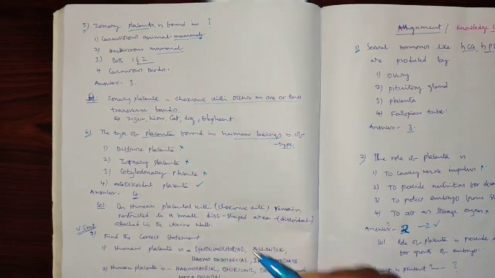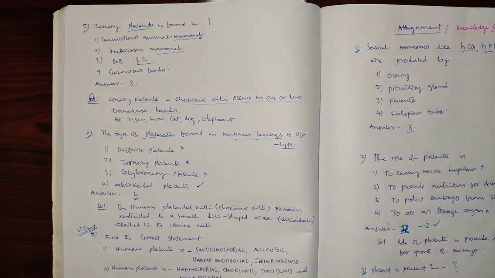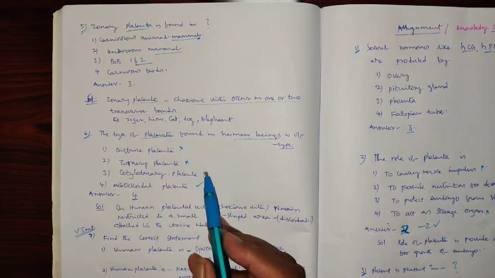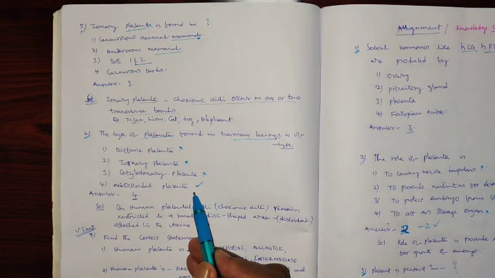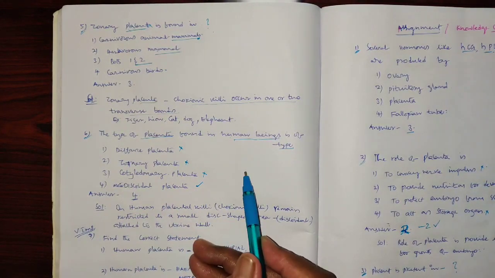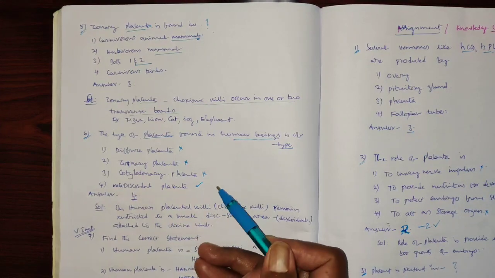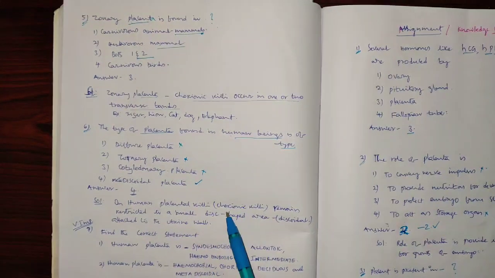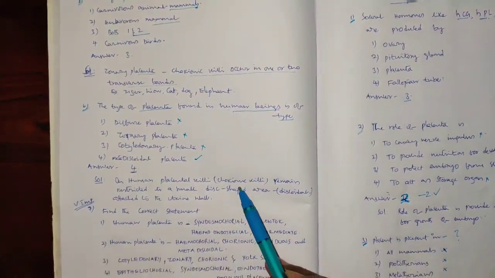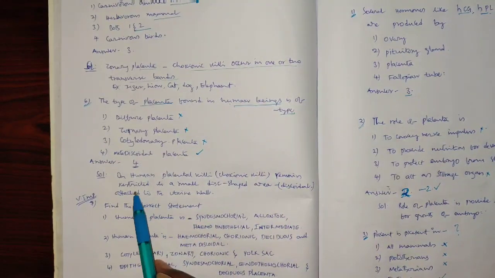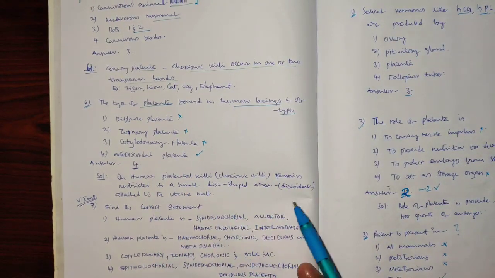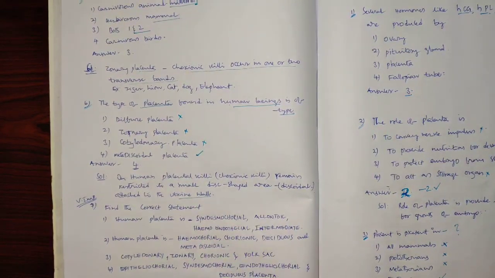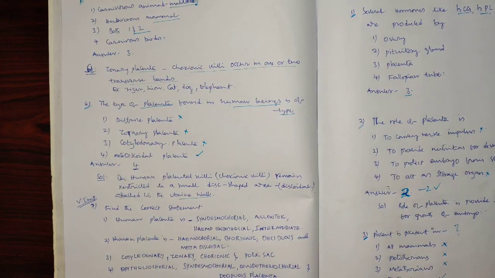And metadiscoidal placenta: the chorionic villi are attached to the wall of the endometrium, that is called decidua, that is called discoidal placenta. So the human placenta comes under metadiscoidal placenta. In the human placenta, the placental villi, that means chorionic villi, remain restricted to a small disc-shaped area called discoidal, attached to the wall of the uterus. So option 4 is the correct answer.